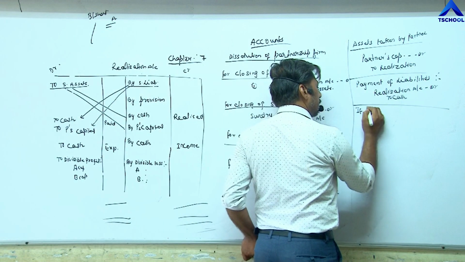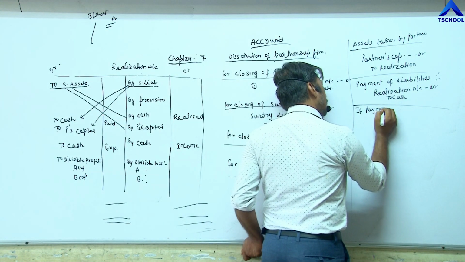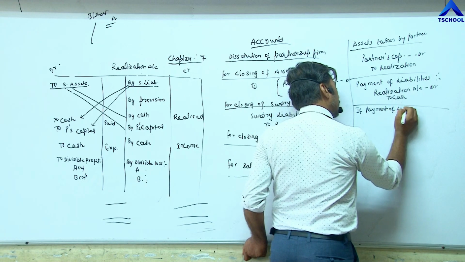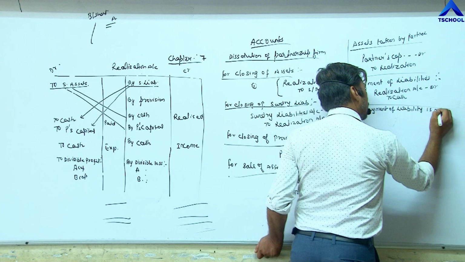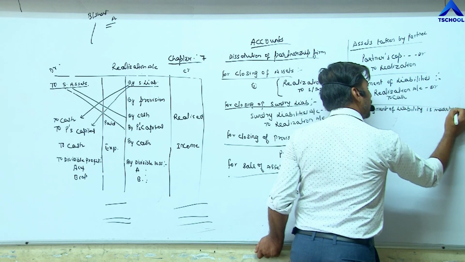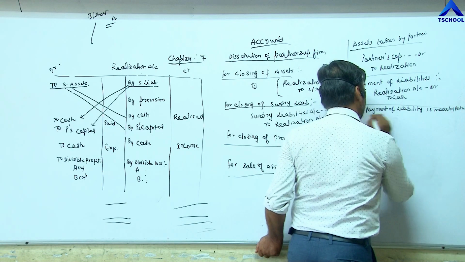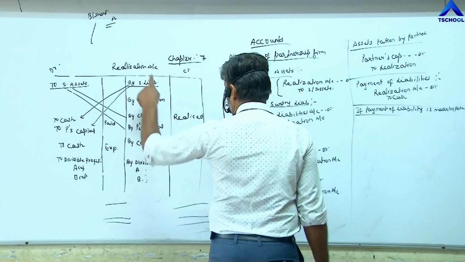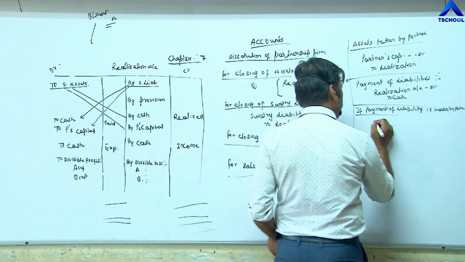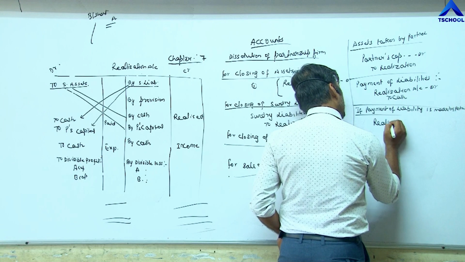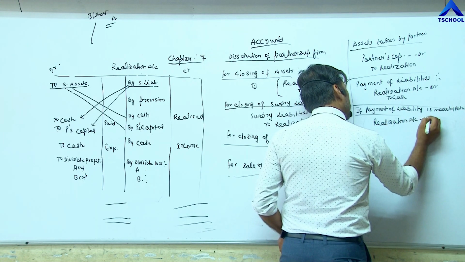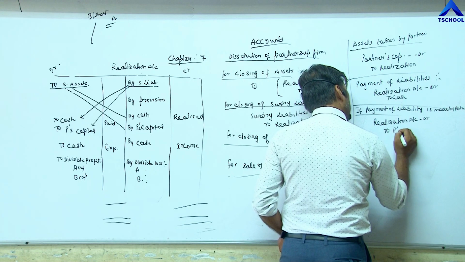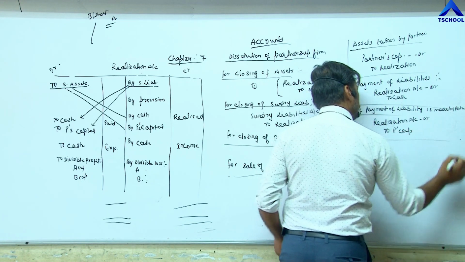If payment of liability is made by any partner, then the entry becomes realization account debit to partner's capital.